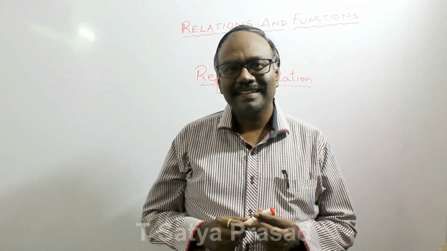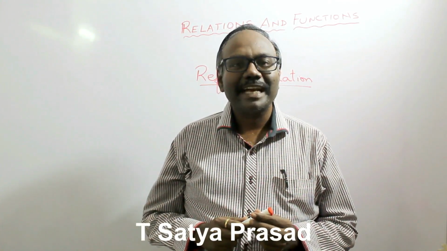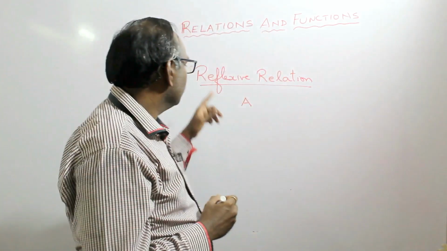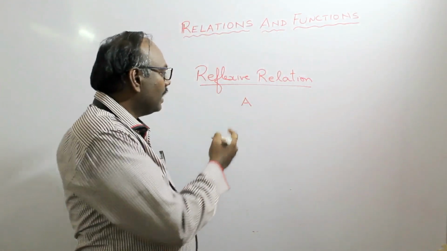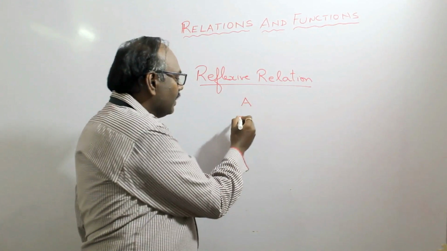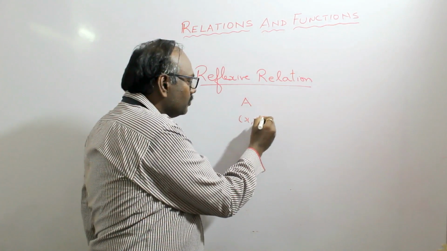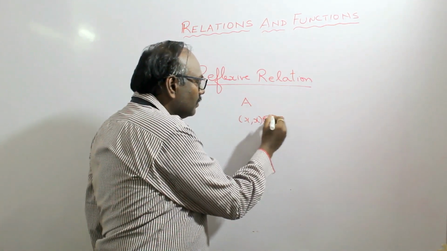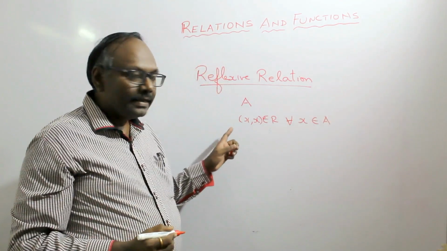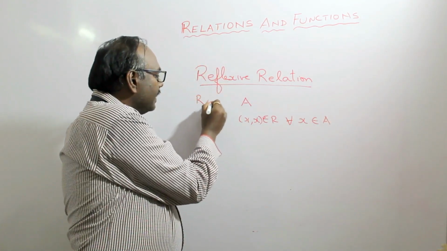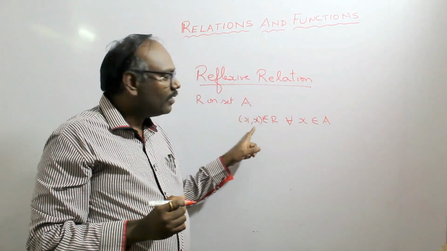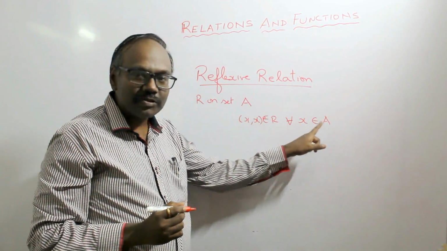I am Satya Prasad. In this session, you will learn the different types of relations. The first type of relation is reflexive relation. Let A be a non-empty set. R is said to be a reflexive relation on set A if x comma x belongs to R for all x belongs to A. Once again, a relation R on set A, which is a non-empty set, is said to be reflexive if x comma x belongs to R for every x belongs to A.